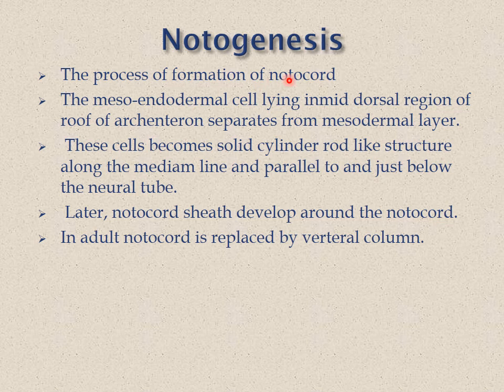Notogenesis. The formation of the notochord is called notogenesis. The mesoendodermal cells lying in the mid-dorsal region of the roof of the archenteron get separated from the mesodermal layer. As a result, the cells become a solid cylinder and rod-like structure along the median line, parallel to and just above the neural tube. Later, the notochord sheath may develop around the notochord. In adults, the notochord is replaced by the vertebral column.